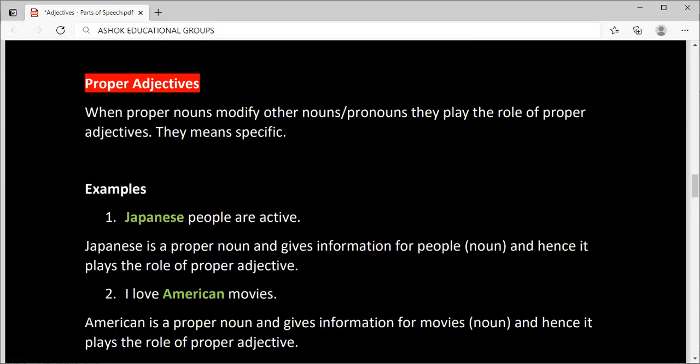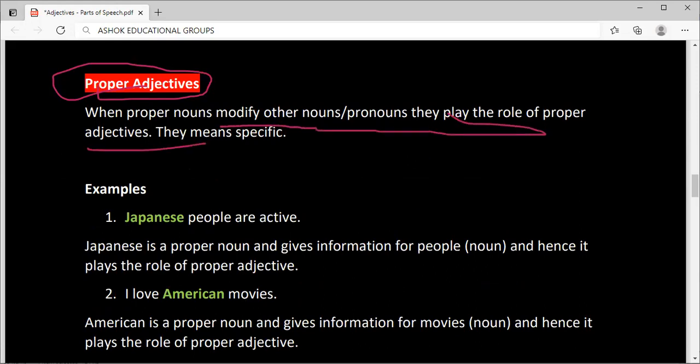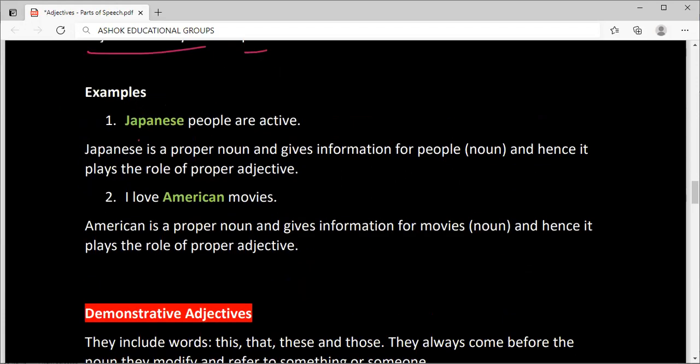Next, proper adjectives. When proper nouns modify other nouns or pronouns, they play the role of proper adjectives, which means specific. For example, Japanese people are active.